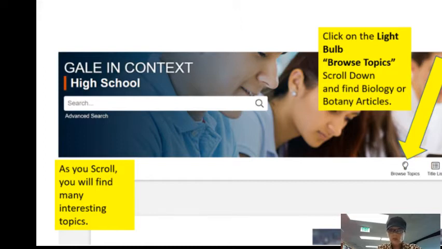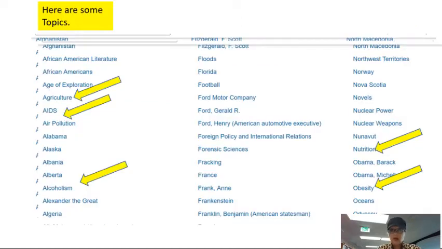So you can scroll down at that point and find many biology and botany articles. And you will find that many of them are very interesting. There are many topics. For instance, there are some arrows that point to them.